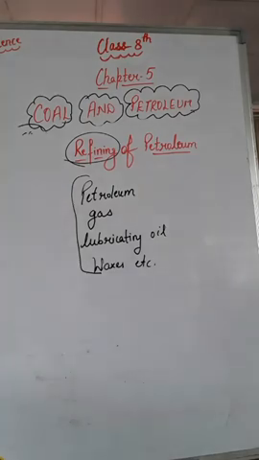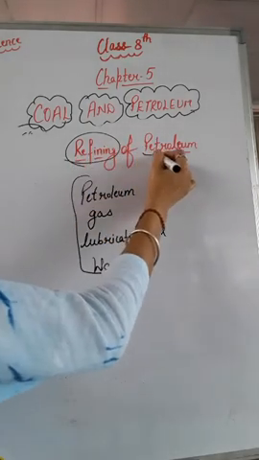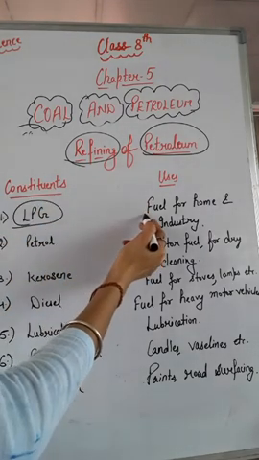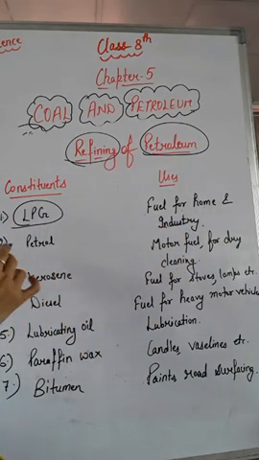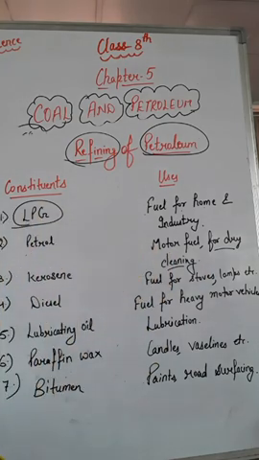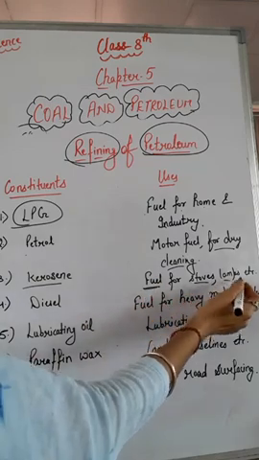Now let us understand the uses of the various constituents obtained from petroleum. Here are some of the constituents of petroleum and their uses. First one is LPG, that is petroleum gas in liquid form, which is used as a fuel for homes and industries. Second is petrol, which is used as motor fuel in automobiles and also as a dry cleaning agent. Next is kerosene, which is used as a fuel for stoves, lamps, etc.